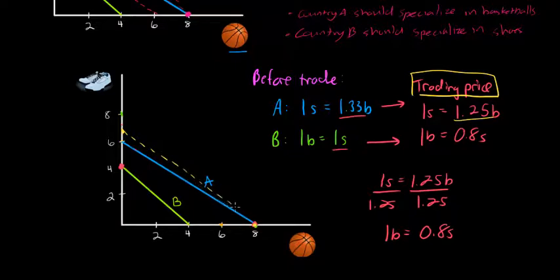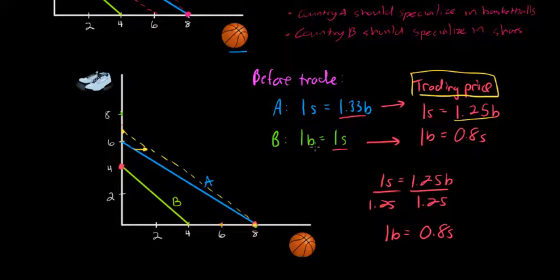And as we can see, country A gains from trade if it is able to exchange its basketballs at the now lower opportunity cost, giving it a new level of possible consumption beyond its original production possibilities curve. Now let's look at the gains from trade for country B.